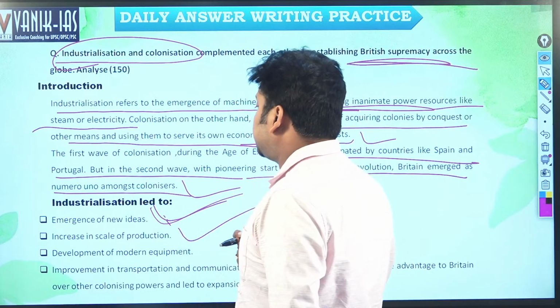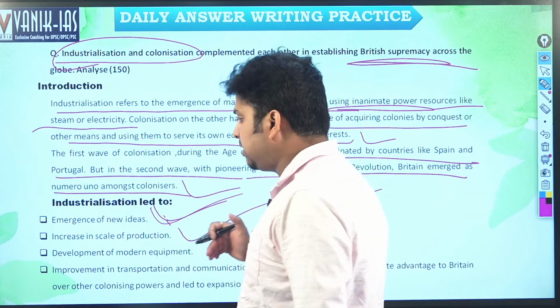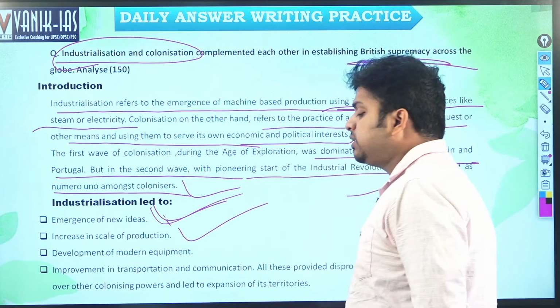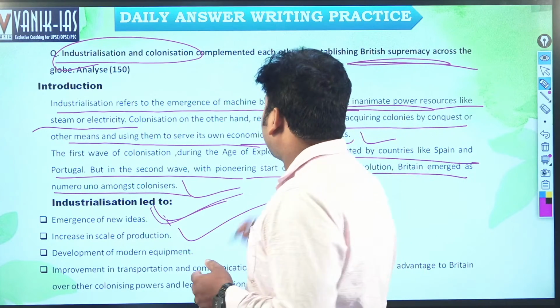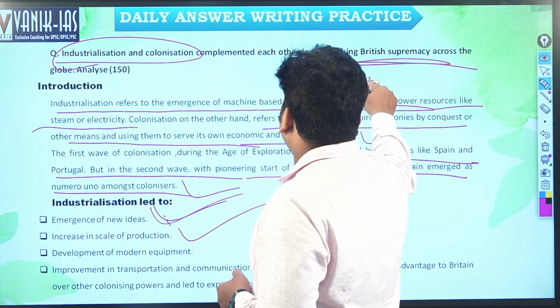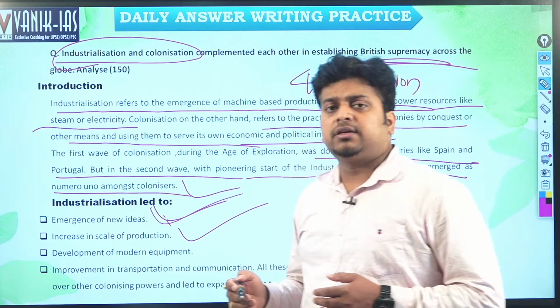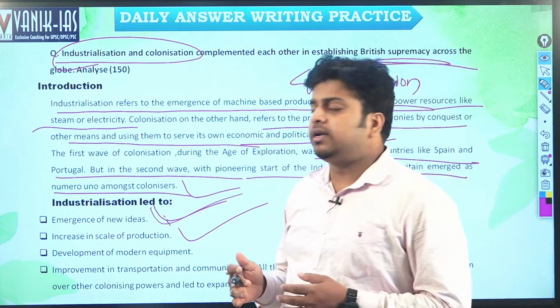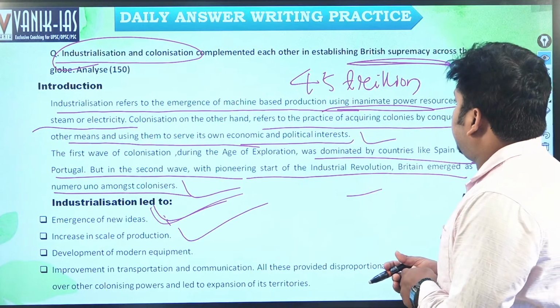This type of industrialization is generally in the interest of the colonial power, not in the interest of the colonies, because in case of India, there was a continuous drain of wealth of around $45 trillion at present value. $45 trillion has been taken by the British in terms of drain of wealth, right? That is a huge amount.